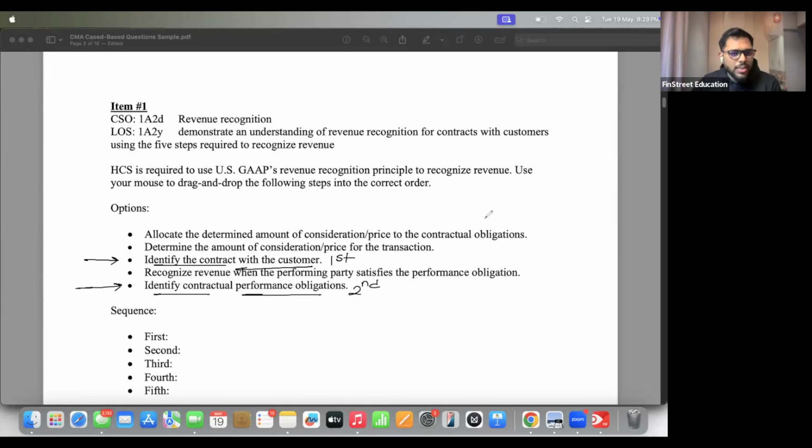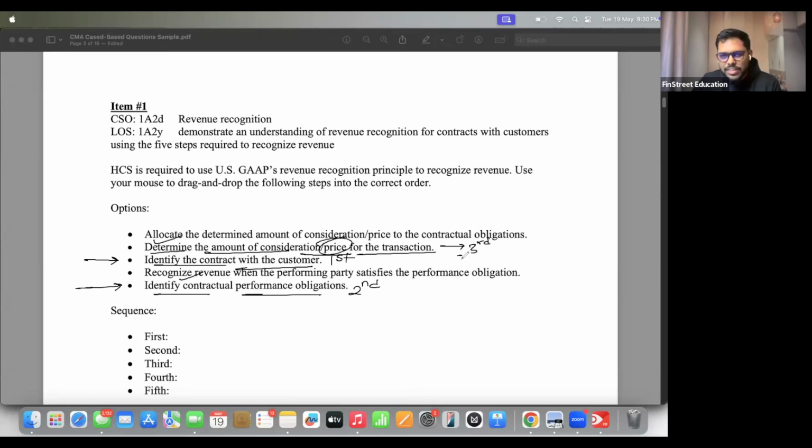Now, after this, I don't recall, but let me just read out. Allocation won't happen yet. We are yet to determine what is to be given, what is to be delivered. Revenue recognition happens at the end. So I think next should be this: determine the amount of consideration price for the transaction. So this should be the third step. That is how much for the 5th floor, 10th floor, whatever the distribution is, and accordingly what payment is also required. Price is basically the payment part. So this should be the third step.